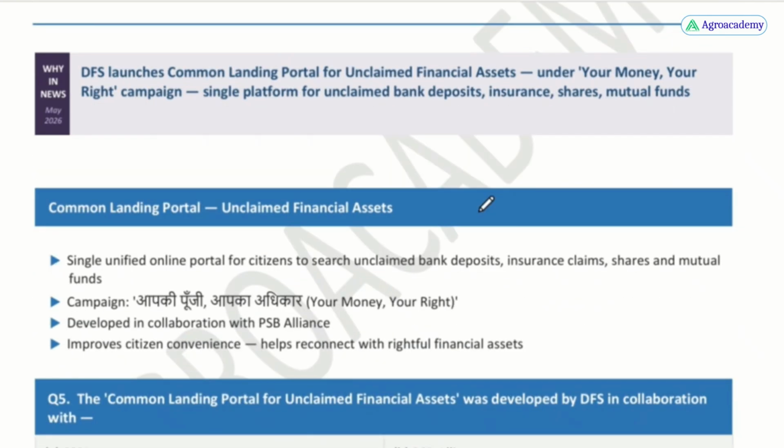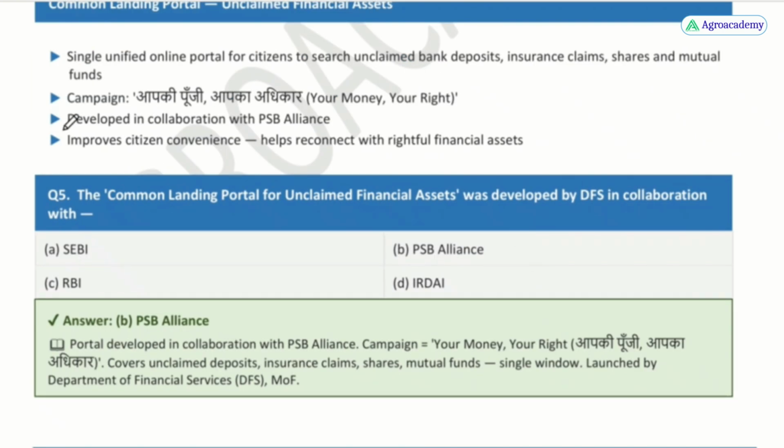Then DFS has also launched a common lending portal for the unclaimed financial assets under the Your Money, Your Right campaign. So a question may come in the exam: the campaign Your Money, Your Right has been launched by whom? So it will be DFS. This is a single platform for the unclaimed bank deposits, insurance, shares or mutual funds, and it has been developed in collaboration with the PSB alliances, public sector bank alliances.